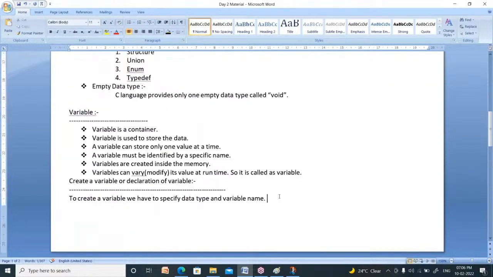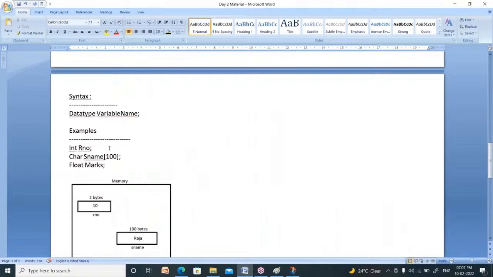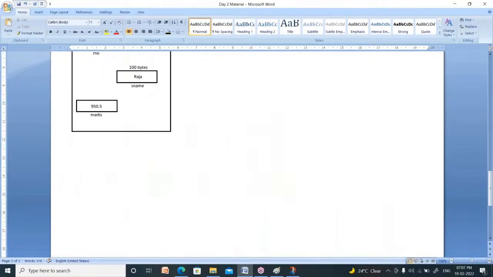Right? So to use variables, first of all, we have to declare them. Declare means create them. We have to declare them, then we can use them. Right? This is nothing but variable declaration.